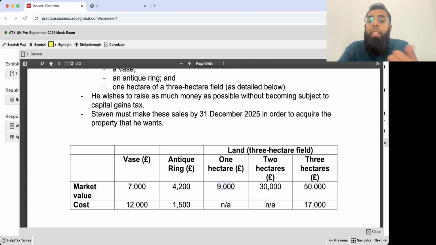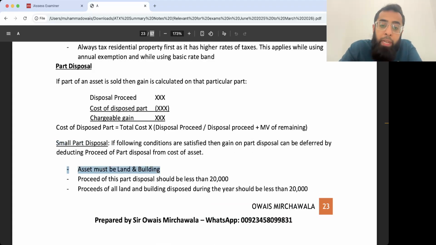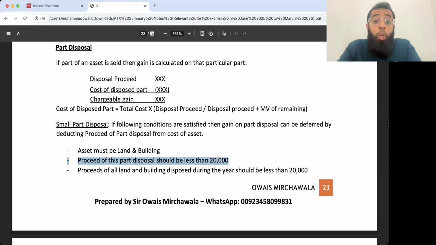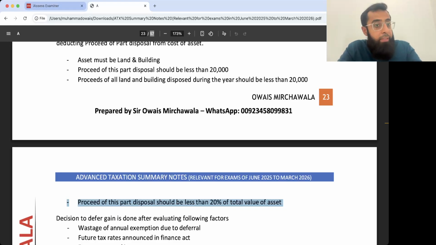So if you look at it, this 9,000 is less than 20,000 pounds. There is no other disposal of land and building during the year. He is only selling this 1 hectare. And what is the percentage? This 9,000 divided by 50,000. So this is 18%. If disposal proceeds are less than 20%, then you can get a deferral through small part disposal. If you remember, the asset must be land and building, proceeds should be less than 20,000. All land and building disposed of during the year should be less than 20,000. Here there is no other disposal of land and building, and proceeds of the part should be less than 20% of the total value of the asset.